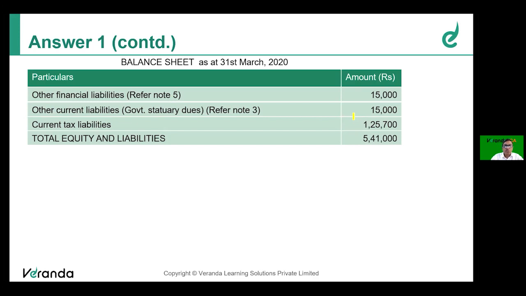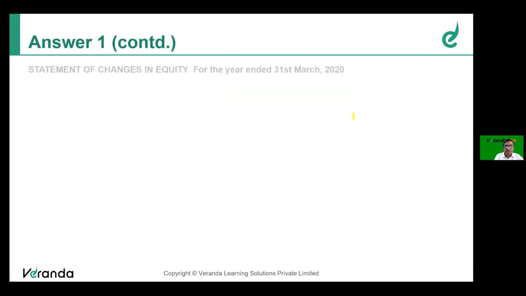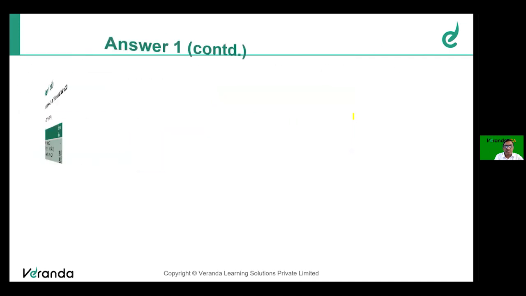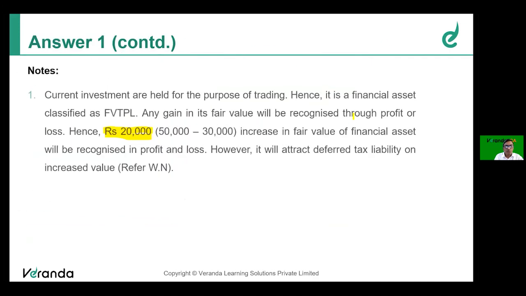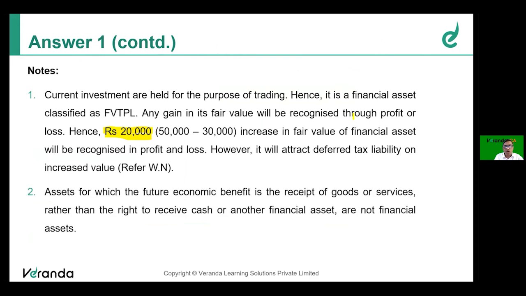Okay. So what is note number 5 and note number 3? We have to see. So this is already done. This is also done. Note number 1 for change in fair value. Note number 2 for capital advance should not be shown as financial asset.